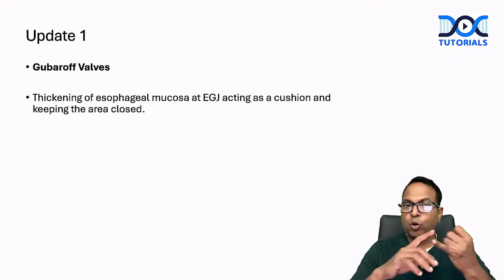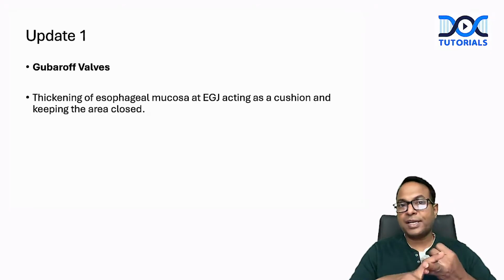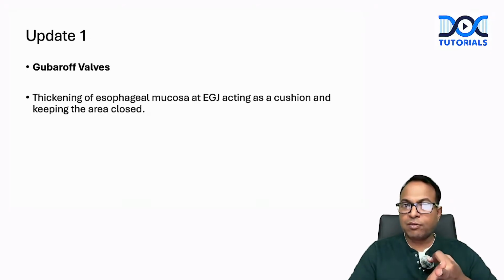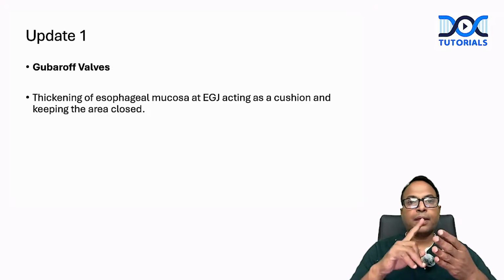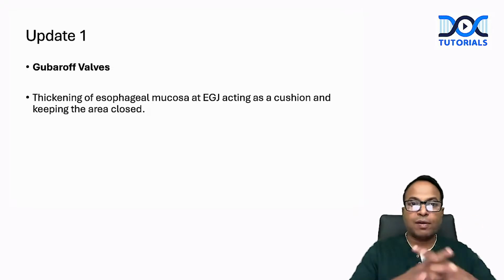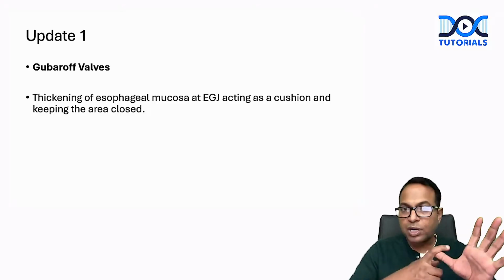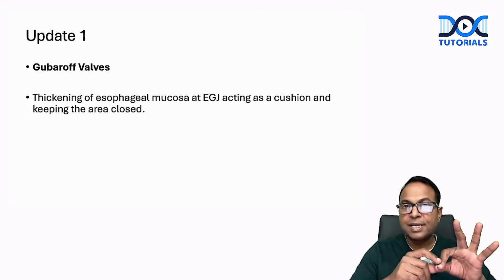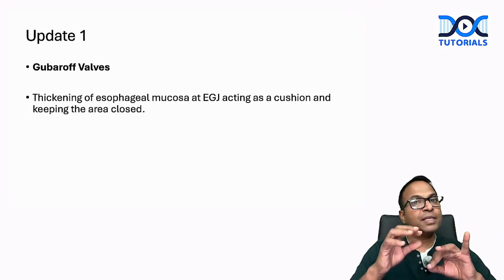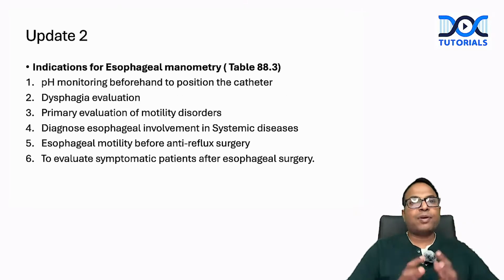Just remember, I hope you know where the other valves are. Heister valves are seen in the cystic duct, Gerlach valve in the appendix, Bauhin valve is the ileocecal valve, and Houston valve in the rectum. Those are all basic things. Here is a new valve added now, called Gubarov valve. And this is a very important update.